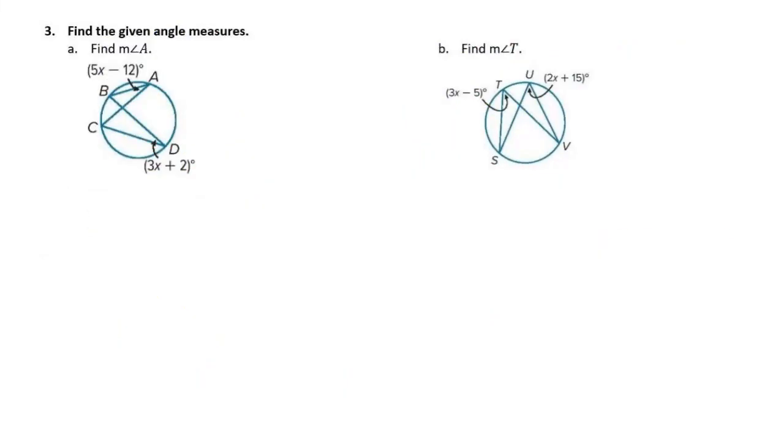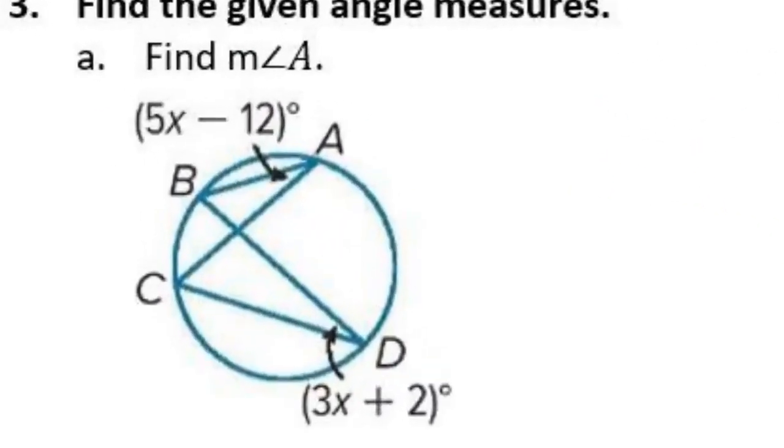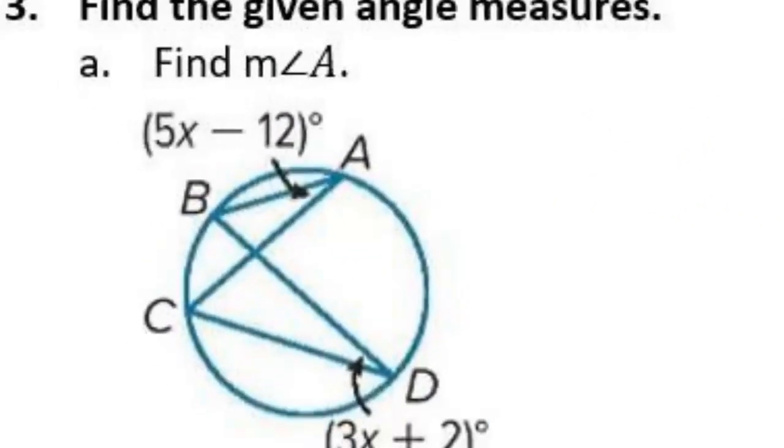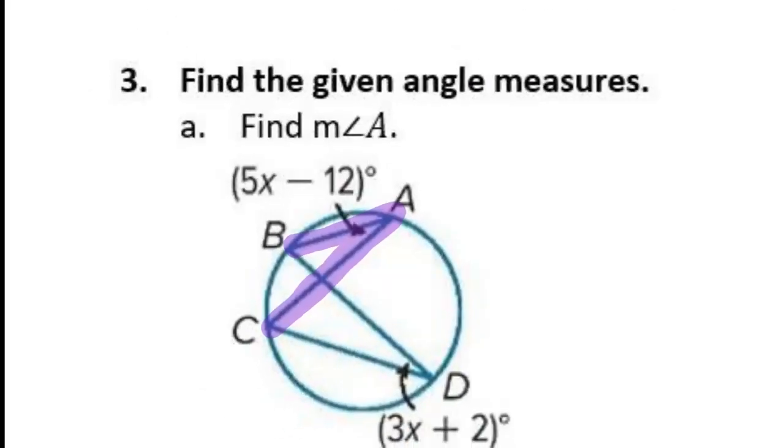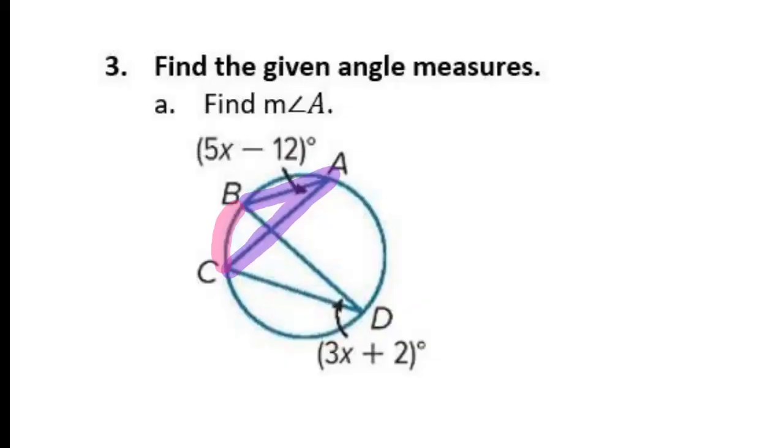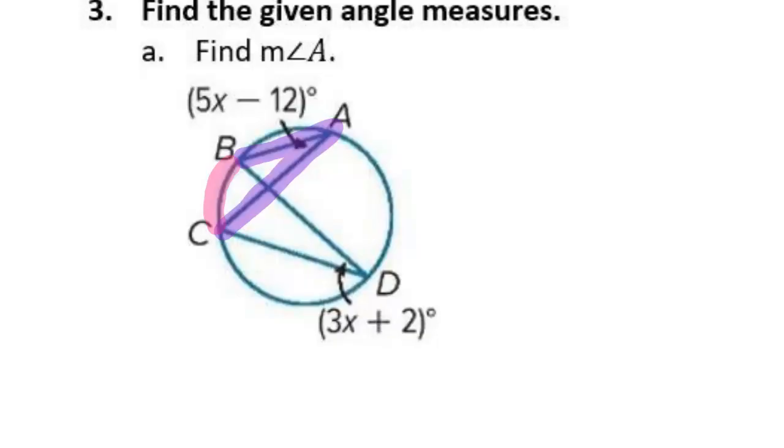Let's look down at number 3. Find the given angle measures. They want us to find the measurement of angle A. Well, that's angle A because it has A as the vertex. And it is intercepting this arc right here. Is there another angle that is intercepting that exact same arc? What is the other angle that's intercepting this arc? Angle D, yes.